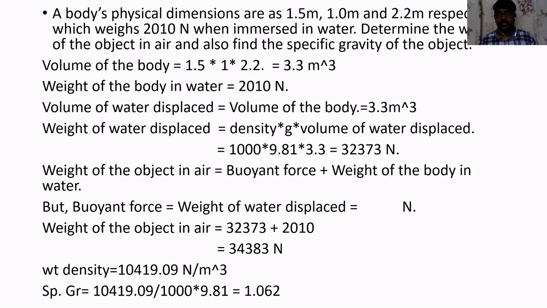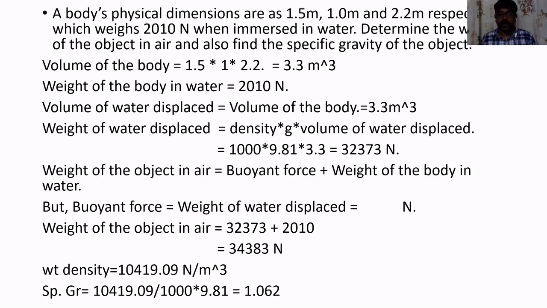Now he is asking us to calculate the weight of the object when it is in the atmosphere, or in air. At the same time, he is also asking us to find the specific gravity of the object. So we are going to follow the given data and calculate the required things one by one.